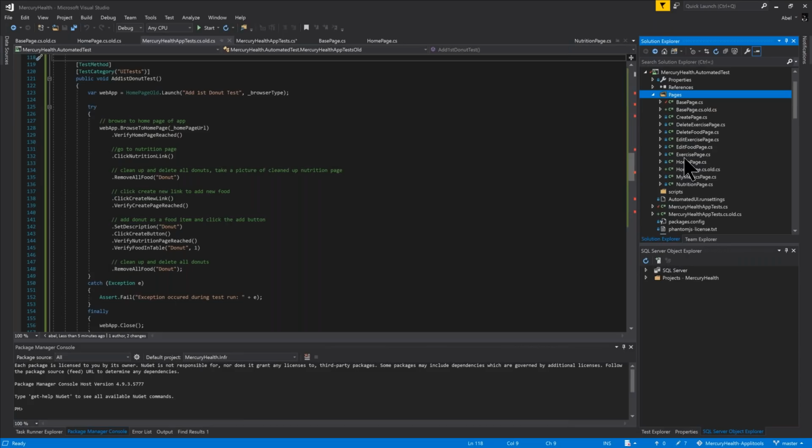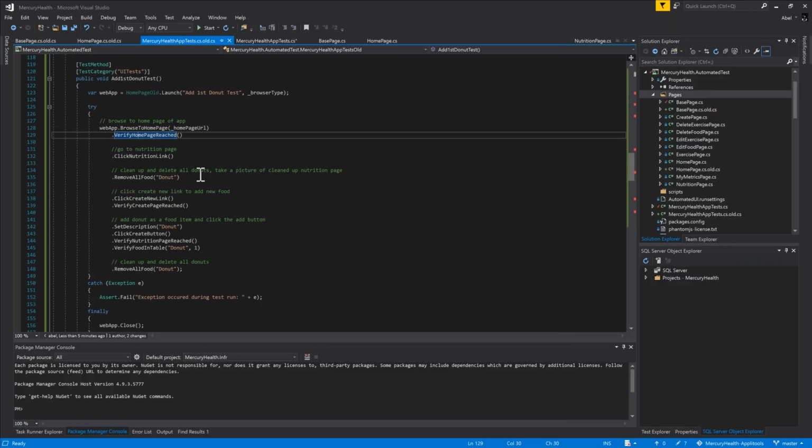The other benefit is that my automated UI tests become incredibly easy to read as well. So for instance, here's my web app, and I'm going to go ahead and launch it. And I pass in the browser, which is going to be Chrome. And then let's go ahead and browse to the home page of the application. I pass in the URL. Then I verify my home page has been reached. I click on the nutrition link.